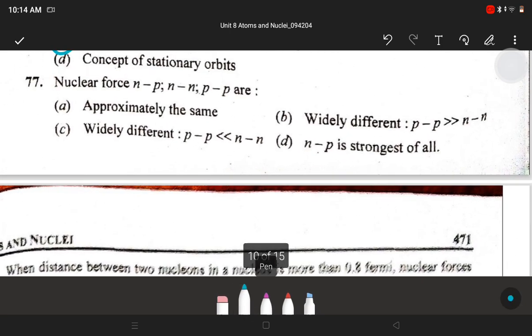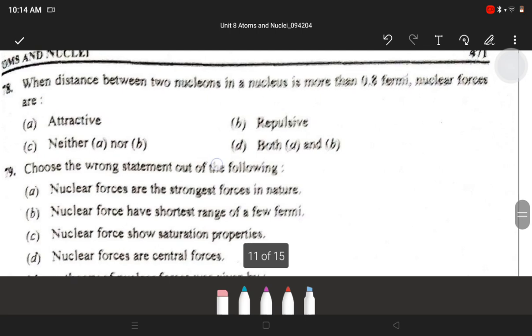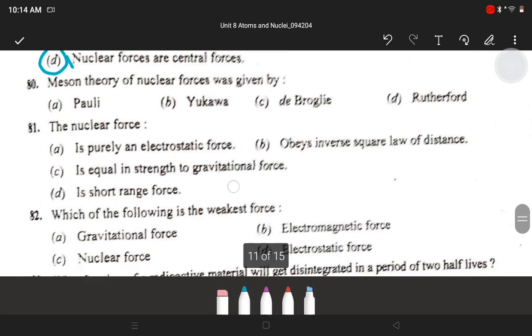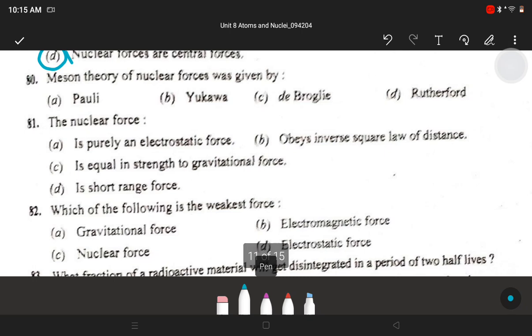Next, nuclear force np and pp are A. Approximately the same. Next, when distance between two nucleons in a nucleus is more than 0.8 Fermi, nuclear forces are A. Attractive. Next, choose the wrong statement. Answer is D. Nuclear forces are central forces. Next, Meson theory of nuclear forces was given by. Answer is B. Yukawa.